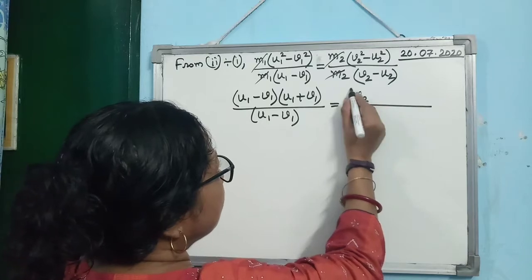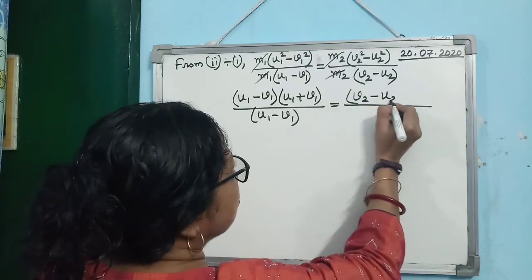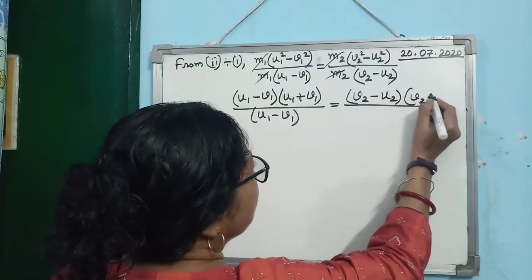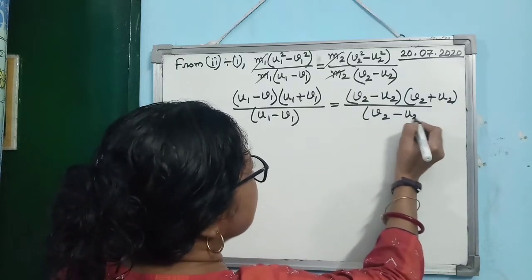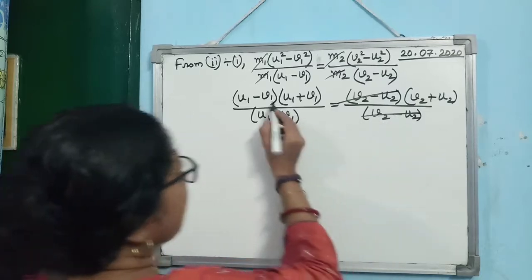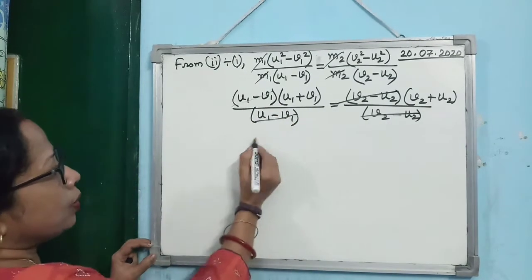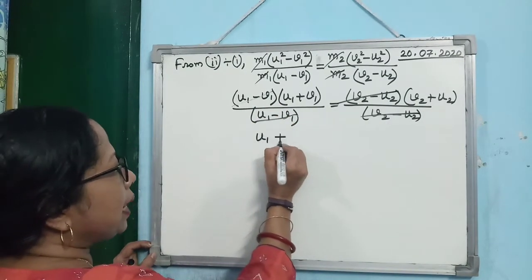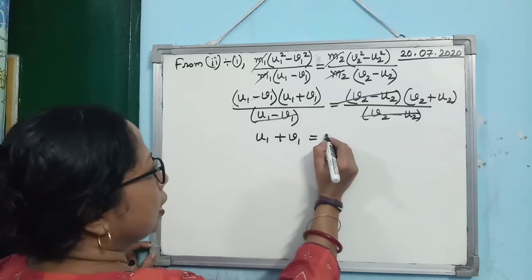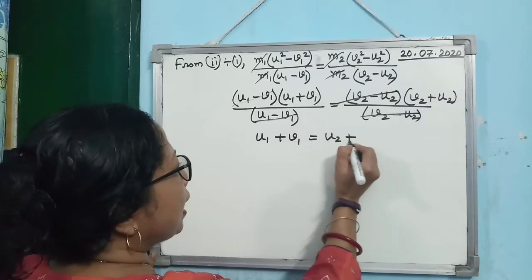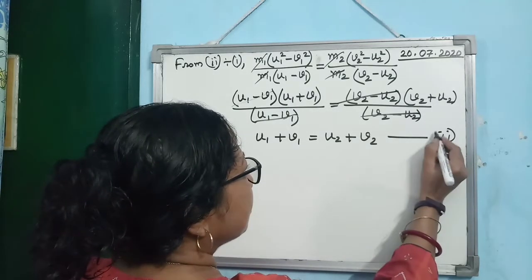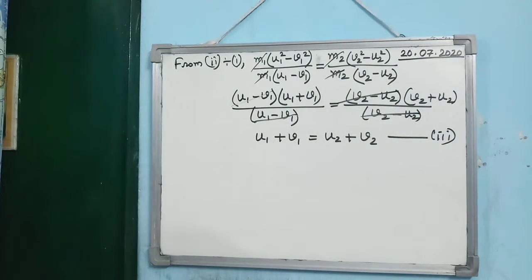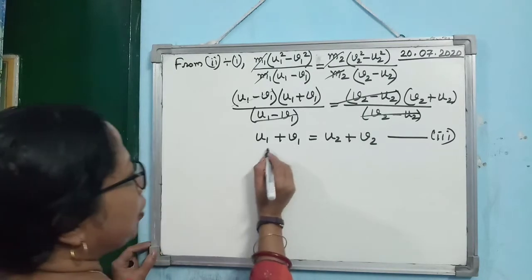It will be v2 minus u2 into v2 plus u2 divided by v2 minus u2. So these two terms again you can cancel. So you are getting u1 plus v1 is equal to u2 plus v2. Alright, this is equation number 3. Is that clear? So this is a very important relation.